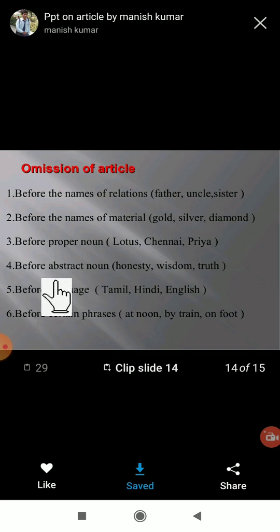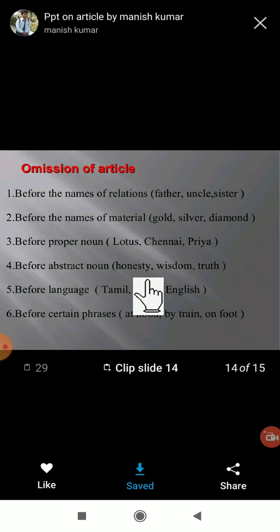Next here, before an abstract noun. If there is any abstract noun, for them also we are using the article. See, honesty, truth, wisdom. These are abstract nouns. These are qualities. A particular person has different qualities. So for these abstract nouns we are using the article.